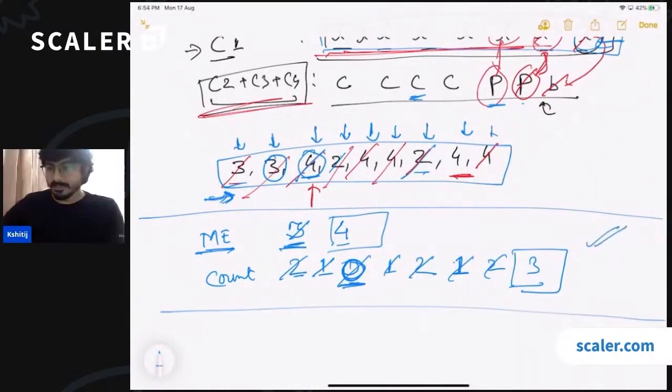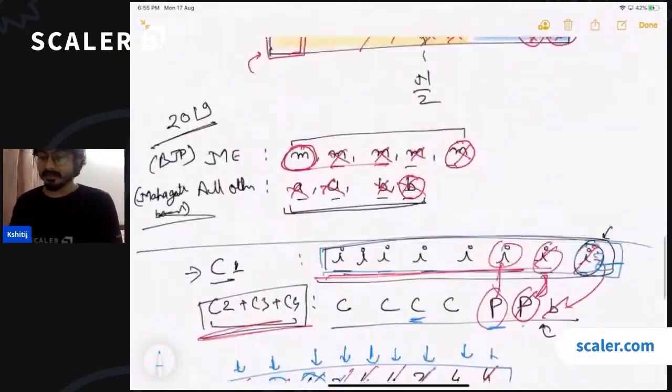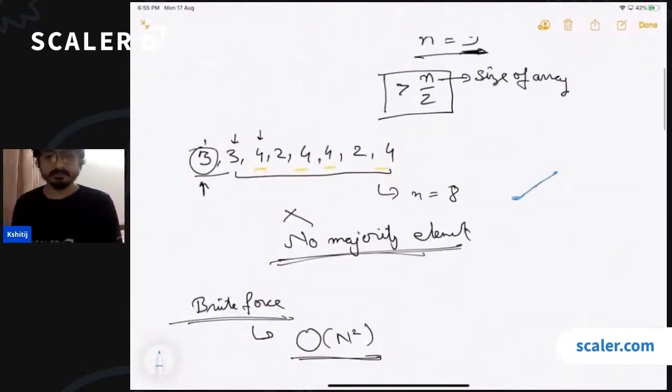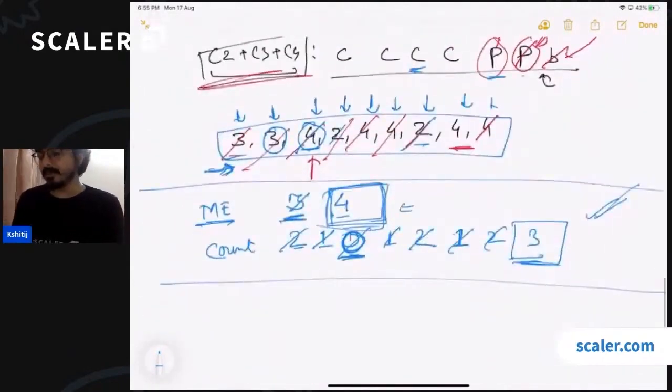Okay. Great. If this is clear, will this always be the majority element? Will the final element which we are getting always be the majority element? No, not necessarily. This is not necessary that this element is always going to be the majority element, because there can be cases where there is no majority element in the array, right? So in that case, whatever answer you finally get, you will have to actually count the occurrences of that in the initial array.